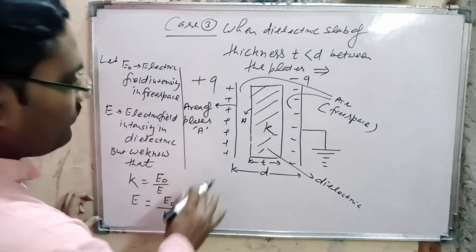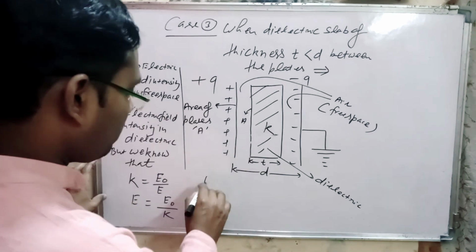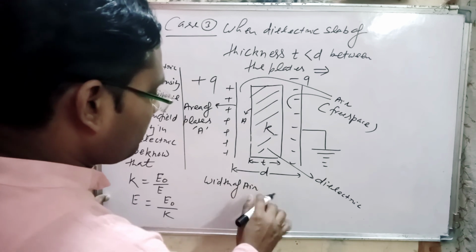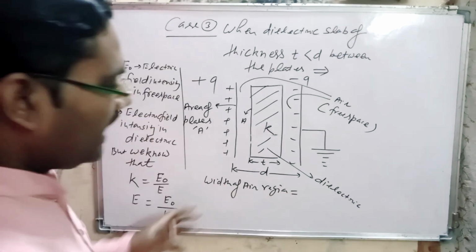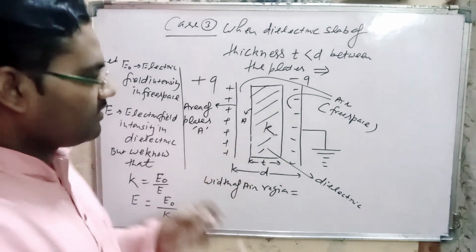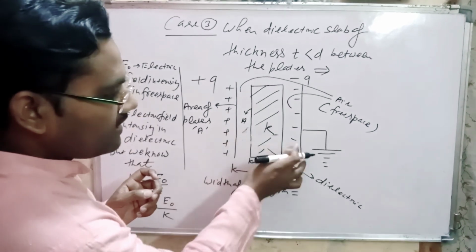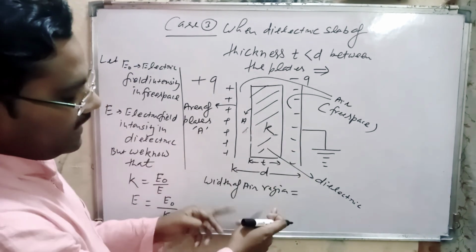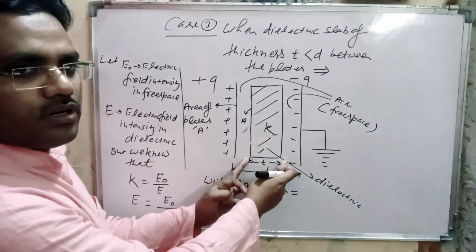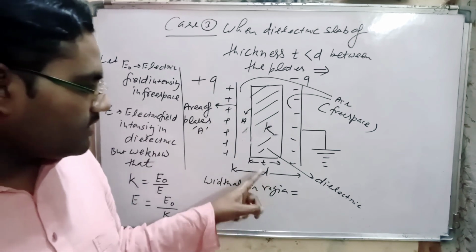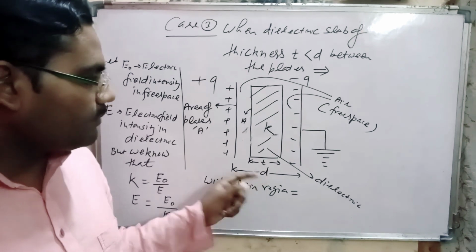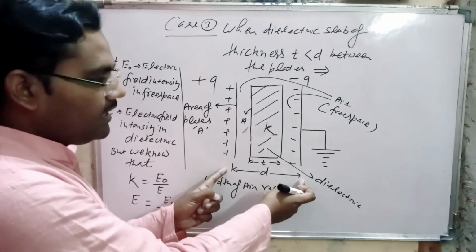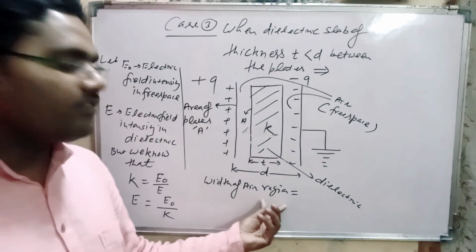Now here we find the width of the air region, that means the width of the region in which there is air. Here is air and here is air. The total separation between plates is small d and the thickness of the slab is small t. If we subtract t from d, that is, subtract the width of the dielectric from the separation between plates, then we find the width of the air region.